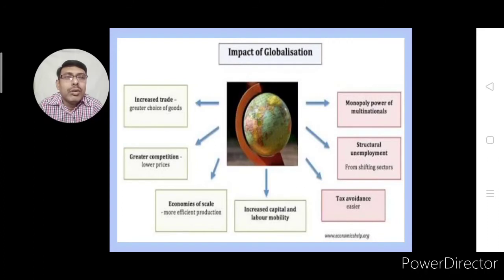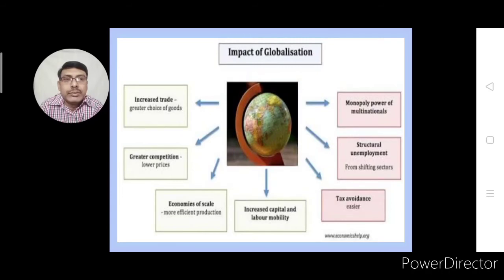This is another problem of globalization. Then tax avoidance. Structural unemployment: in this, mainly people are shifting from one sector to another.